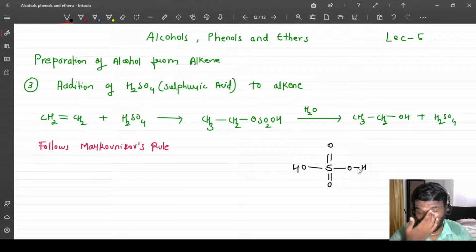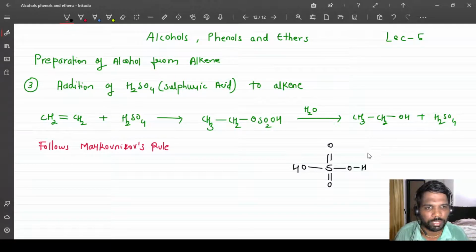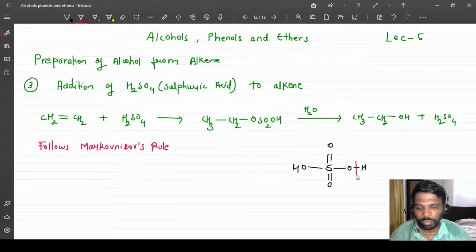We call this acidic hydrogen because this hydrogen could be removed very easily. Now I'll consider one of the hydrogens. If I break this bond, what I will get is this minus and an H plus.